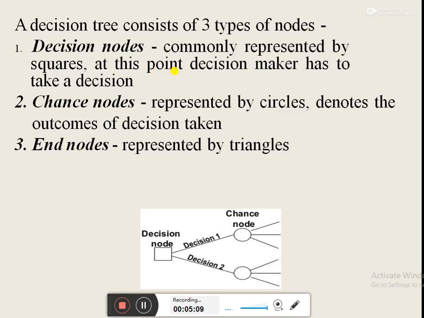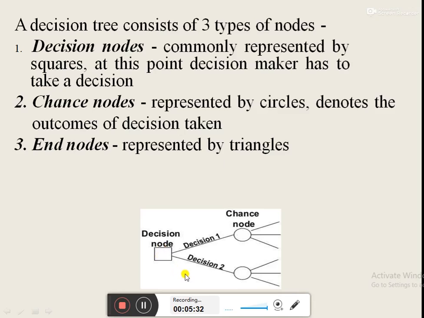In other words, decision nodes represent the alternatives or options available to the decision maker at a particular stage, and the decision nodes are generally represented by a square in a decision tree, as we have shown a decision node in this figure.